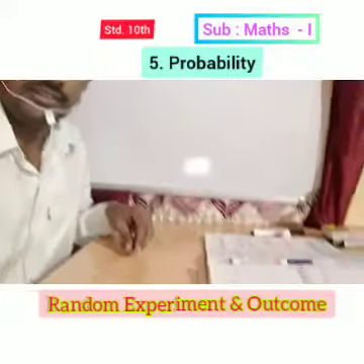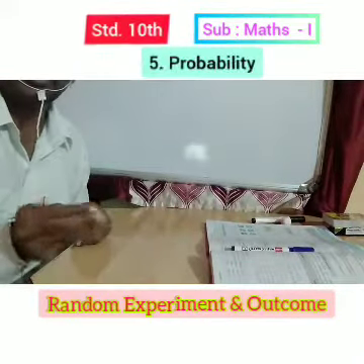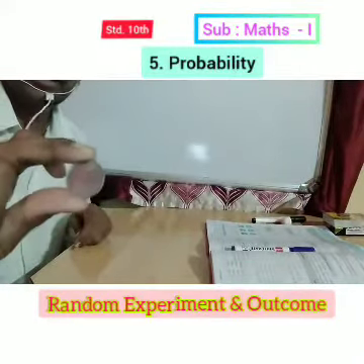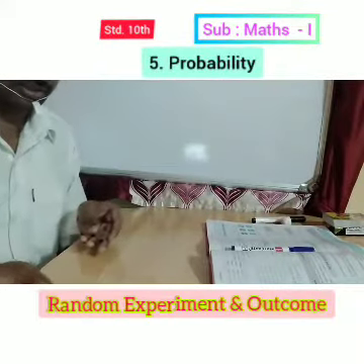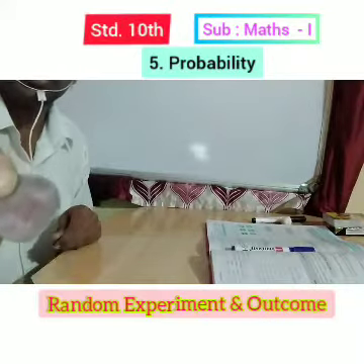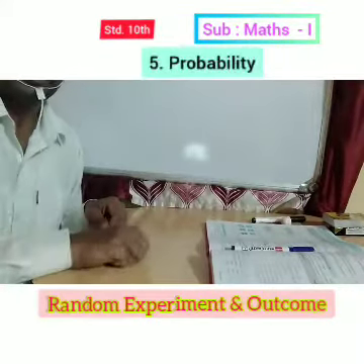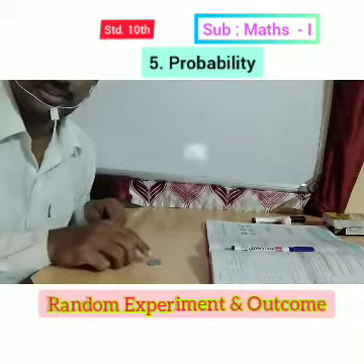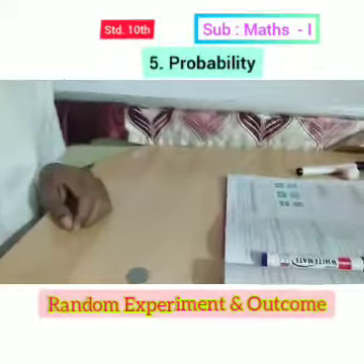Let us say a coin is tossed. This is a coin, all of you know this is a coin of rupees 2. If a coin is tossed like this, then there is head or tail.